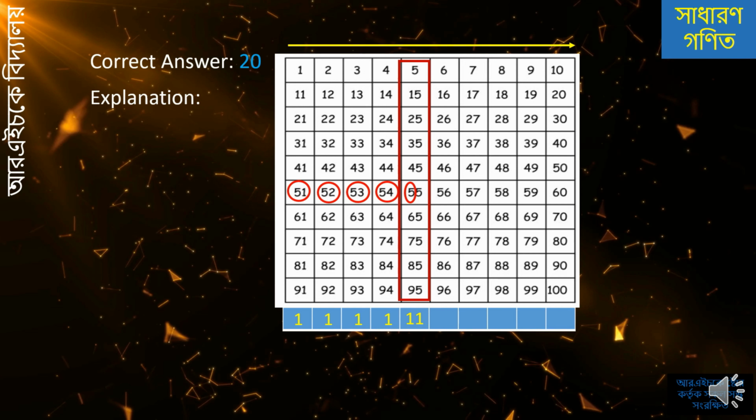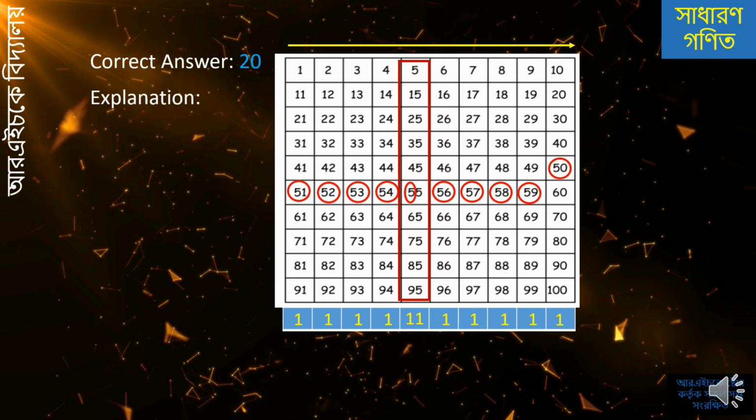In the 6th column, the number 56, we have 1 5. In the 7th column, we have number 57, and we have 1 5 here. In the 8th column, we have number 58, and we have 1 5 here. In the 9th column, we have 59, and we have 1 5 here. And in the 10th column, the number 50, and we have 1 5.